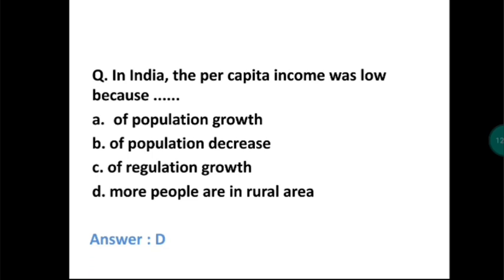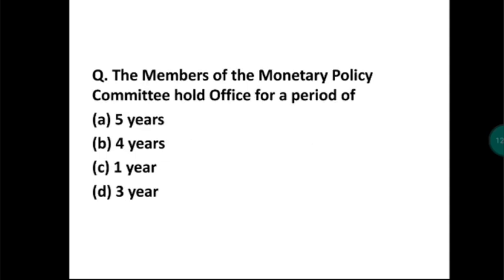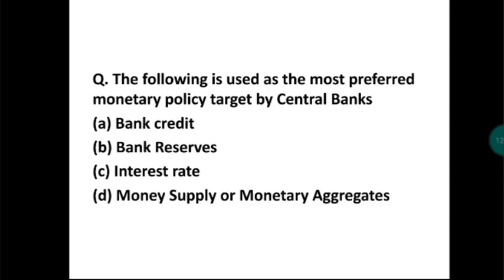Okay. The next question: the members of the Monetary Policy Committee hold office for a period of 3 years. Which of the following is used as the most preferred monetary policy target by central banks? Monetary policy itself deals with money supply. So, the answer is money supply.